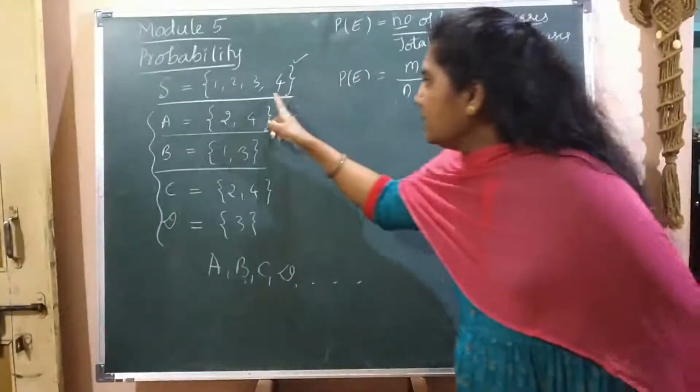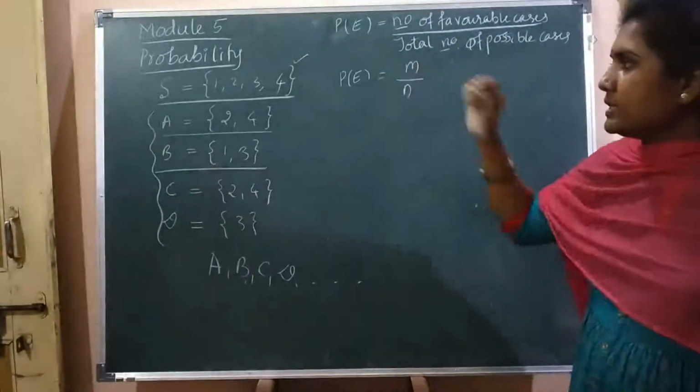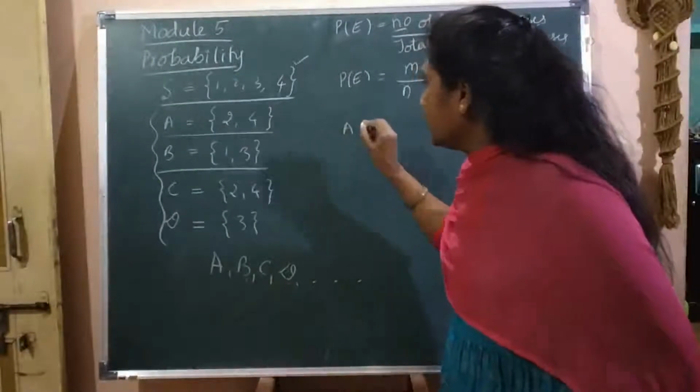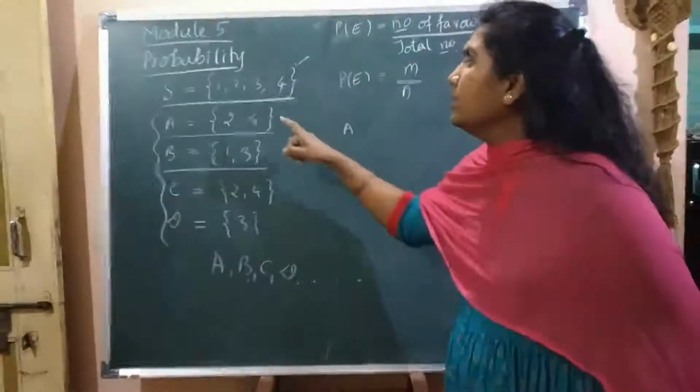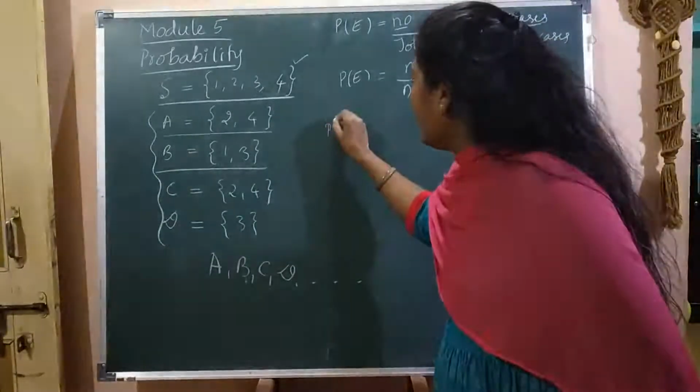Let us consider this set. Here one set is there, the numbers 1, 2, 3, 4. It's a universal set. Let A be an event, getting even numbers. Let us find the probability of that.